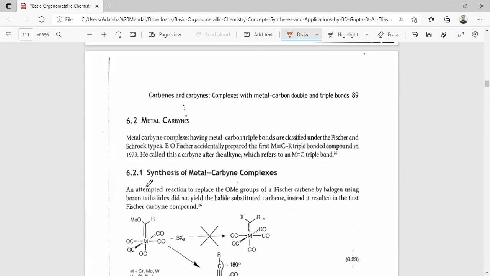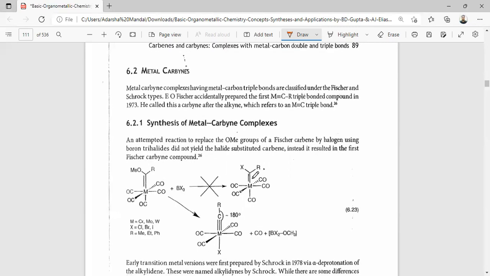So now I will discuss the metal carbyne. Metal carbyne complexes, with a metal-carbon triple bond, are classified under Fischer and Schrock types. E. O. Fischer accidentally prepared the first M≡C triple bond compound in 1973. He called this a carbyne, which refers to the metal-carbon triple bond.